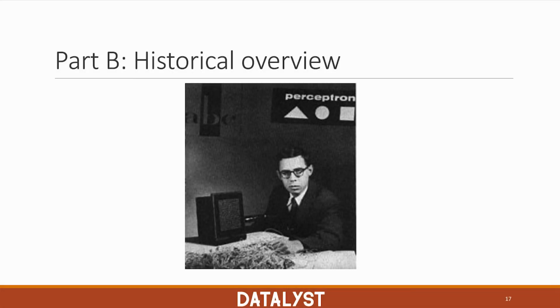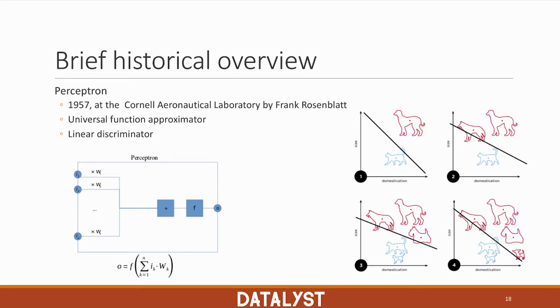So now let's move on to a historical overview of neural networks. Even though neural networks had been around as a concept since the First World War, they really came into fashion with the discovery of the perceptron, which was created by Frank Rosenblatt in 1957. Rosenblatt proved that using the perceptron, which essentially was a neural network without a hidden layer, he could approximate any linear function and he could also perform linear discrimination.